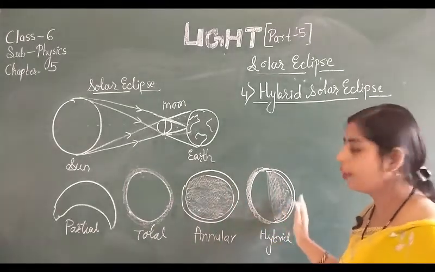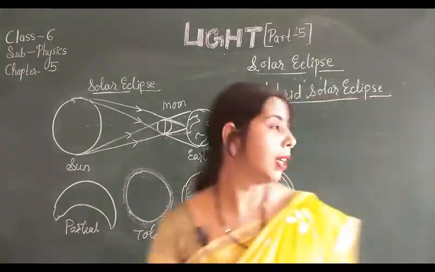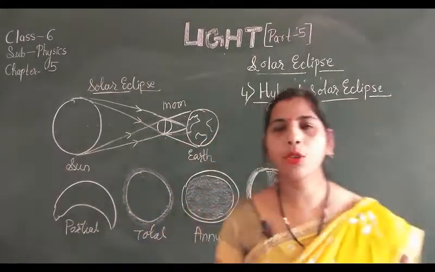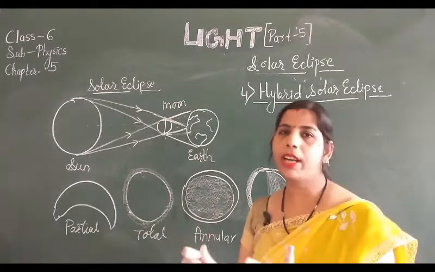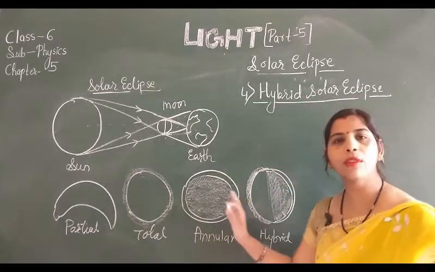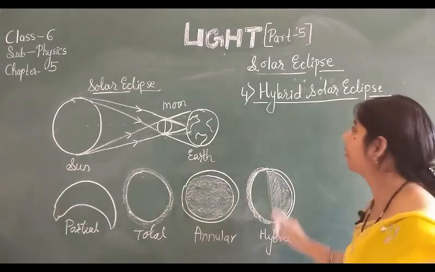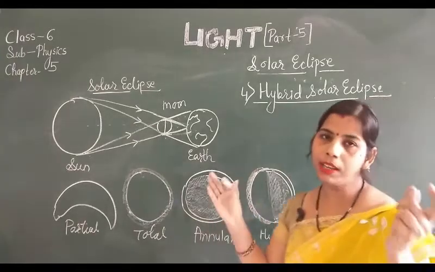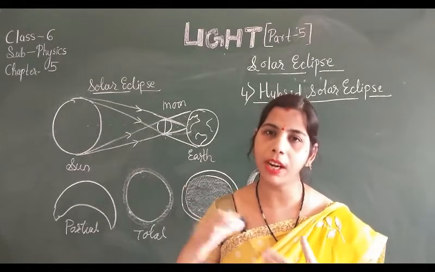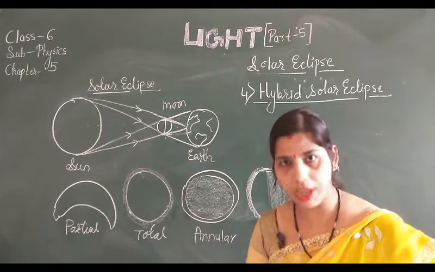And this mixing of solar eclipses is known as the hybrid solar eclipse. That means two different types of solar eclipse are visible in different sides of the earth. In two different parts of the earth, different types of solar eclipse are visible.